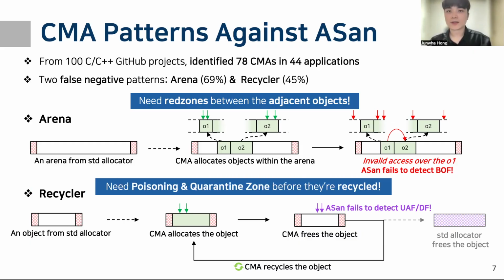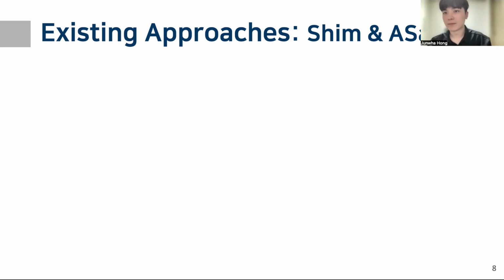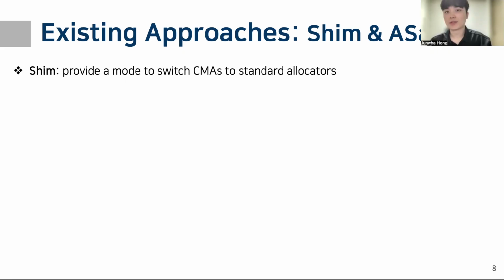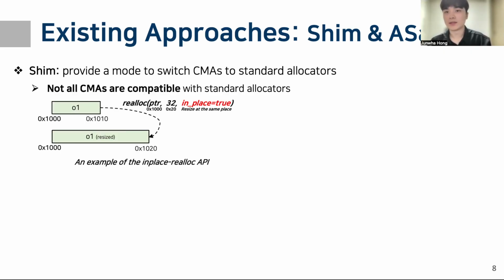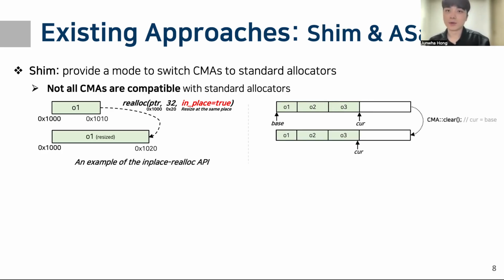To address these false negative issues, two solutions have been proposed so far, SHIM and ASAN poisoning APIs. SHIM provides a mode to switch CMAs to standard allocators so that ASAN can replace them. However, not all CMAs are compatible with standard allocators. For example, in-place realloc, where the object is resized at the same memory location, or a clear API that clears all the objects in the arena at once.